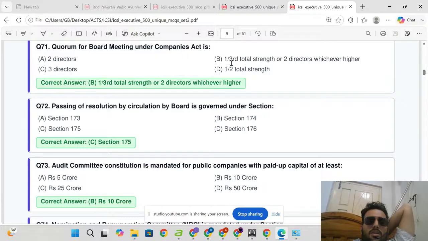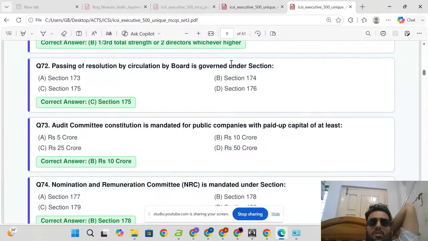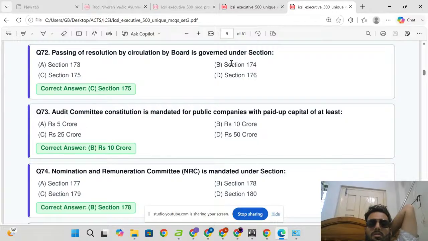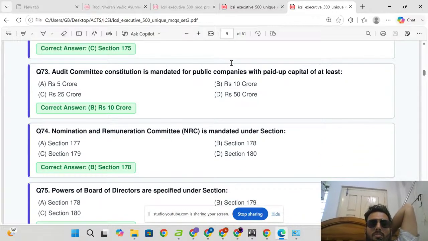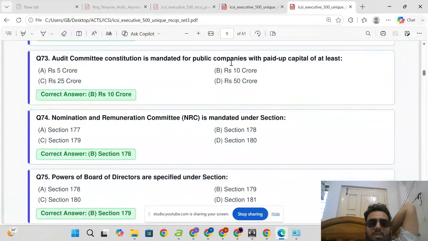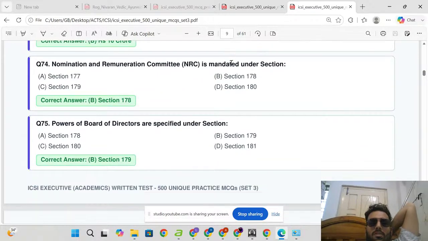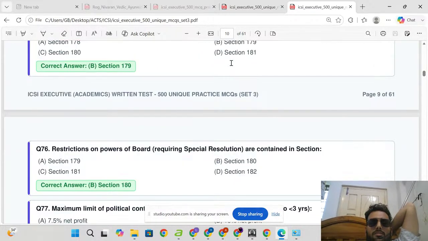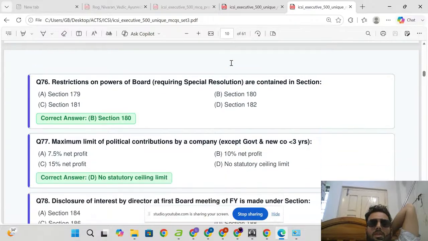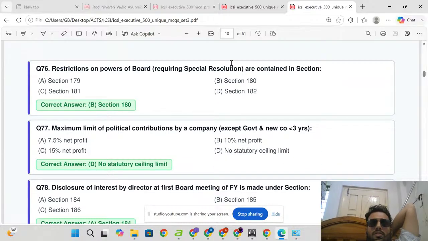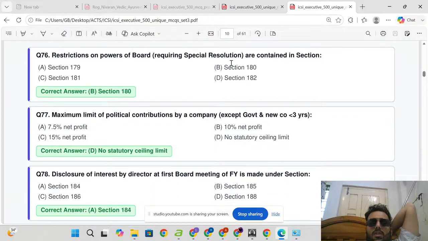Passing of resolution by circulation by board is governed under section 175. Audit committee constitution is mandated for public companies with paid up capital of at least 10 crore. Nomination and remuneration committee (NRC) is mandated under section 178. Powers of board of directors are specified under section 179. Restriction on power of board requiring special resolution are contained in section 180.